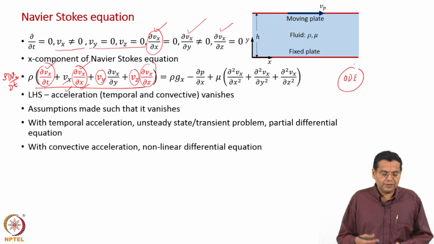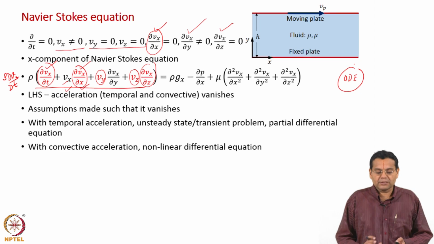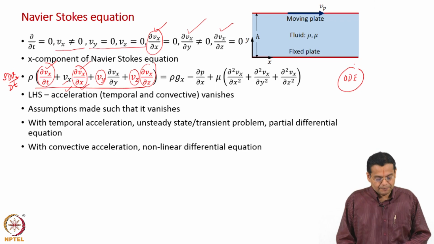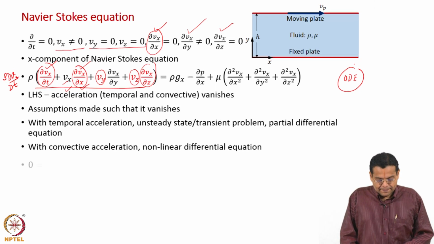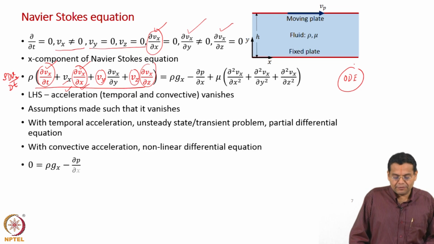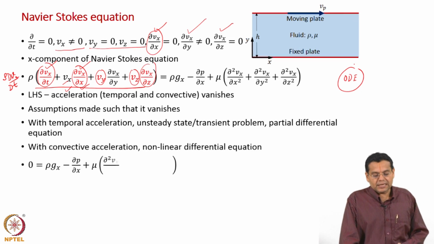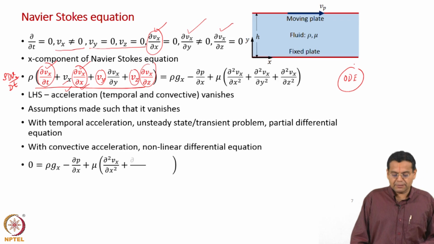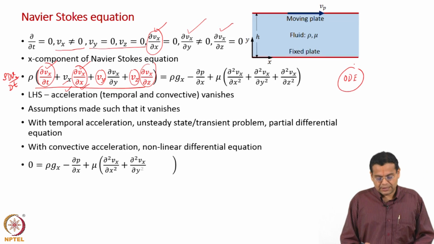Of course, if you take other courses in higher semester, you may not make this assumption, you may solve the entire Navier-Stokes equation under transient condition with convective terms, etc. Okay. So, now the left hand side is 0 and right hand side we have all the forces. We will take up the right hand side now, how it gets simplified.